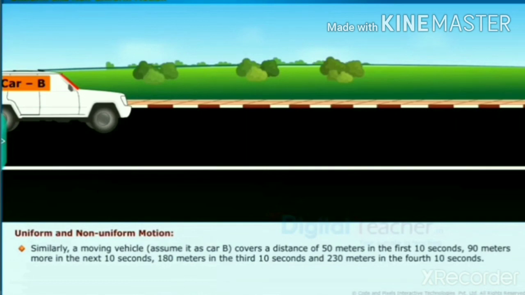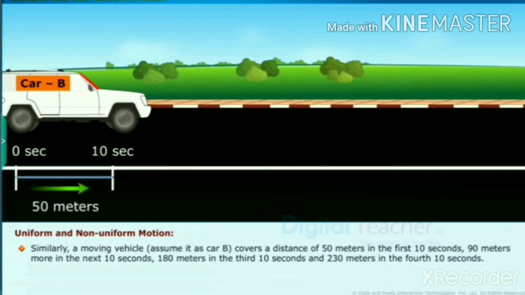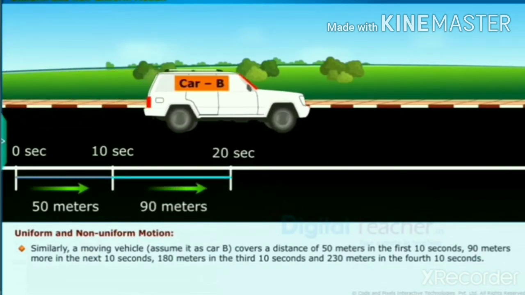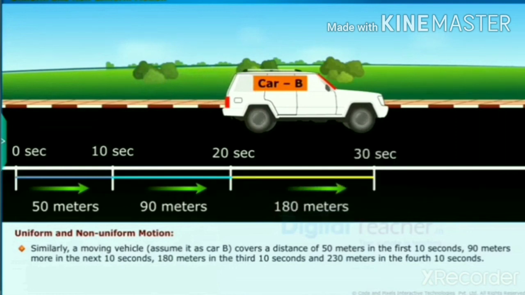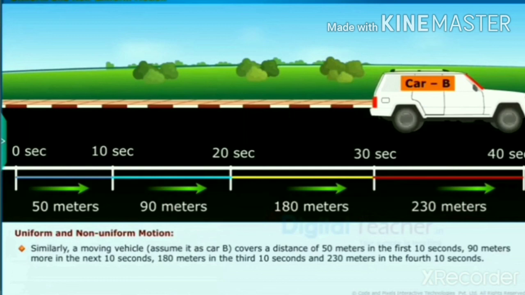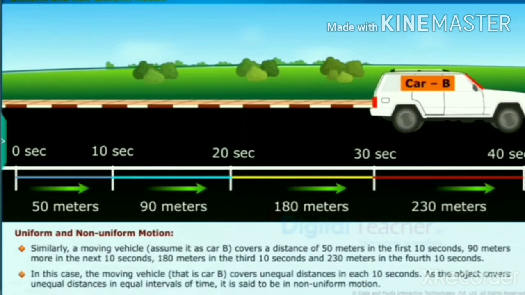Similarly, a moving vehicle car B covers a distance of 50 meters in the first 10 seconds, 90 meters more in the next 10 seconds, 180 meters in the third 10 seconds and 230 meters in the next 10 seconds. It means that the car is moving with non-uniform motion, since equal distance in equal intervals of time is not covered by the car. It is said to be non-uniform motion.